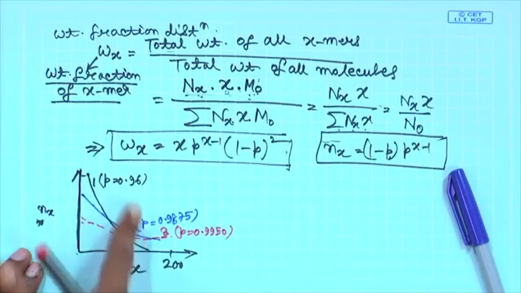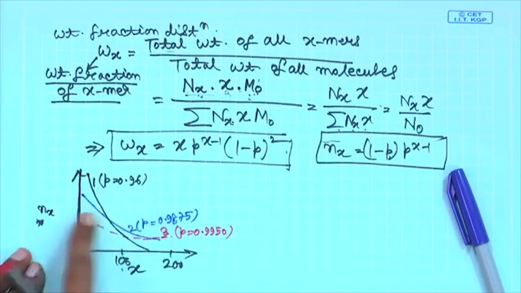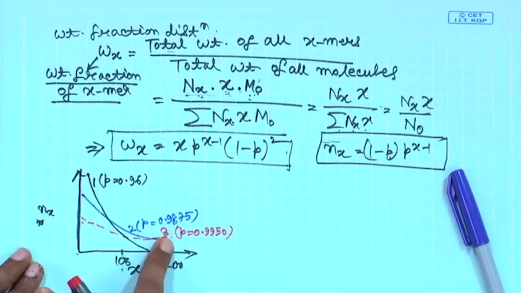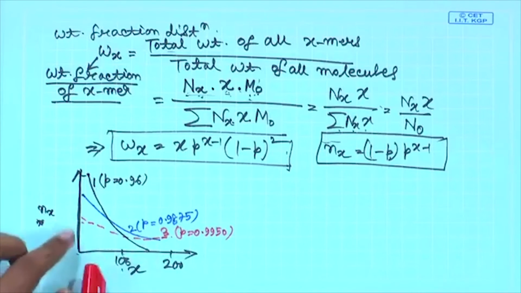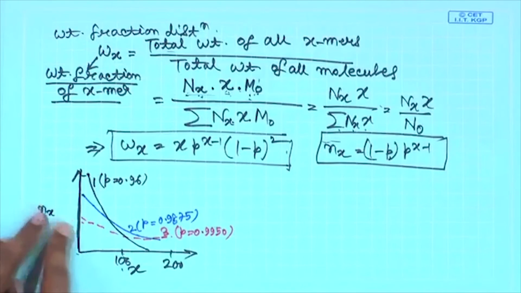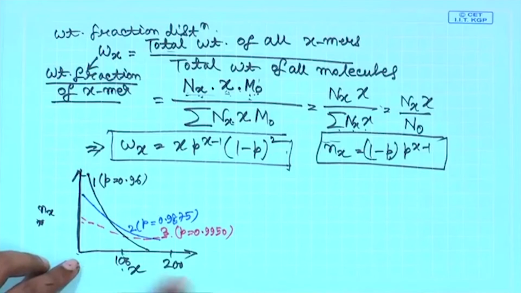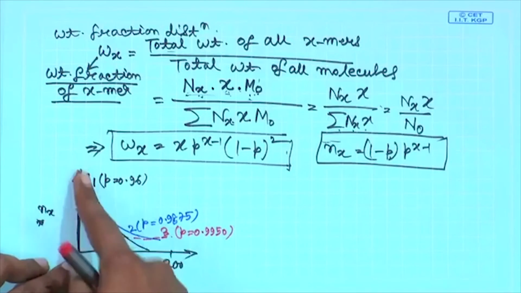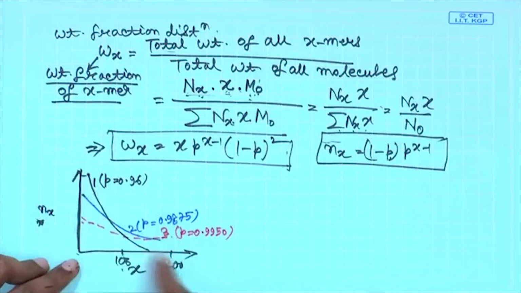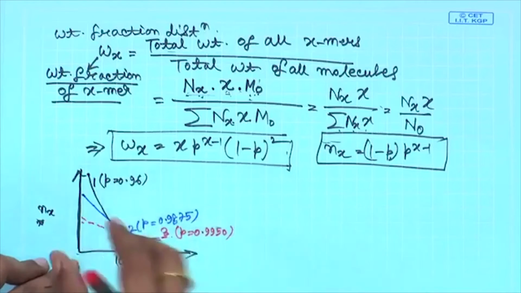This graph is for a lower conversion, lower extent of reaction. This blue graph is for a higher extent of reaction. This red curve is for an even higher extent of reaction. And this number fraction corresponds to the degree of polymerization here. It tells you, say for curve 1, that at 96% conversion, this is the number fraction distribution of different oligomers or polymers, everything.